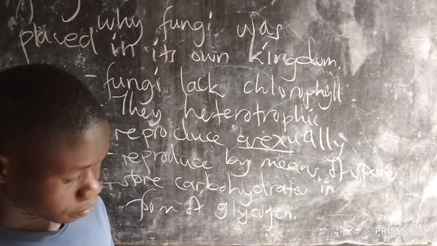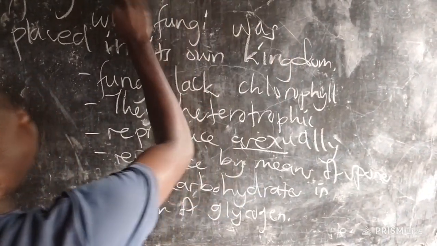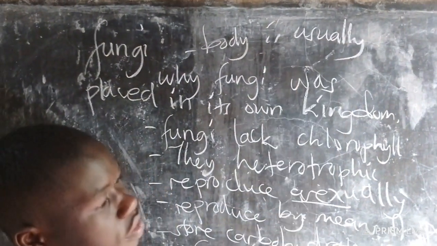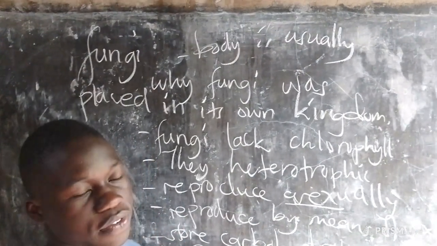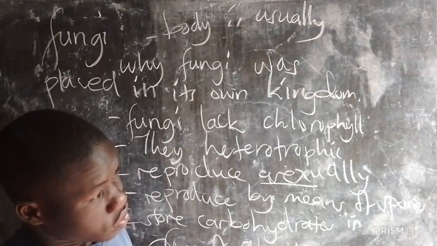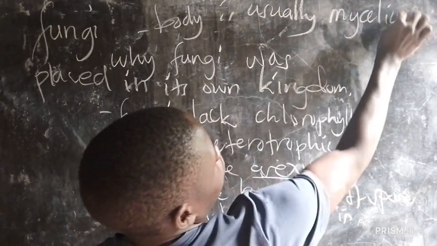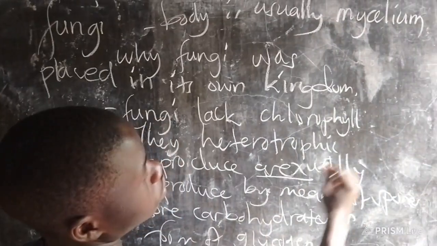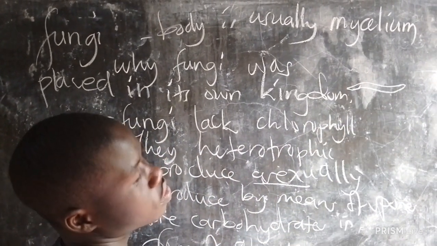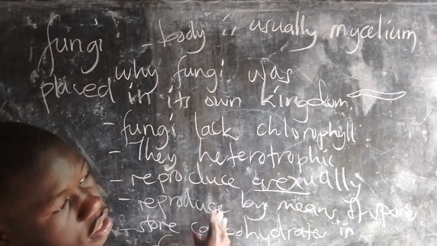Then another reason, when you look at the plants, these fungi bodies usually are mycelium. This is whereby we see that the body of fungi, when we look at the molds, the rhizopus, their body is usually mycelium in the form of thread-like structures. So when we look at the plants, we cannot again classify these organisms in the same kingdom.